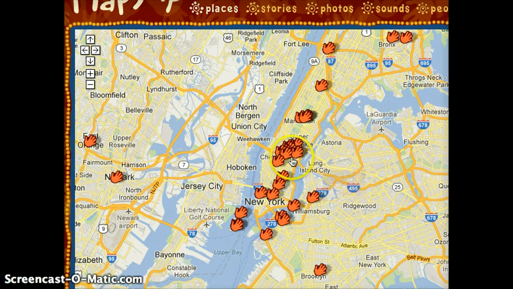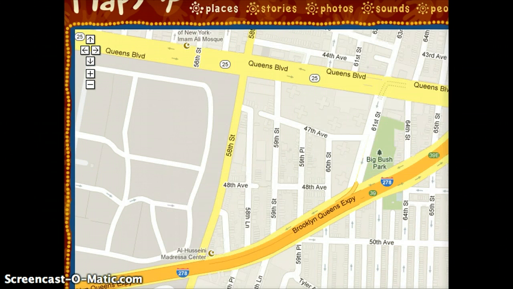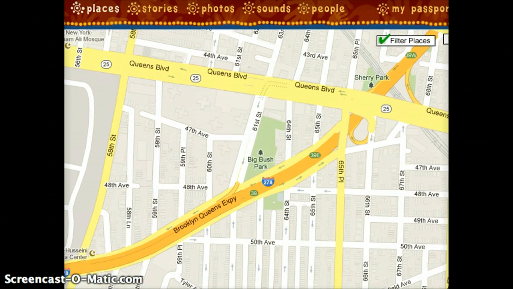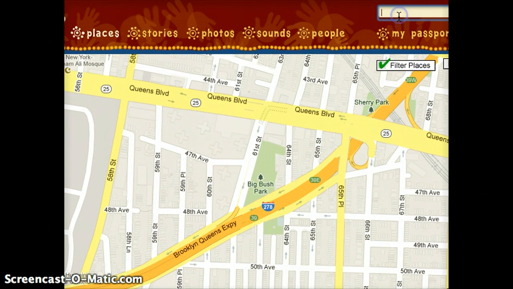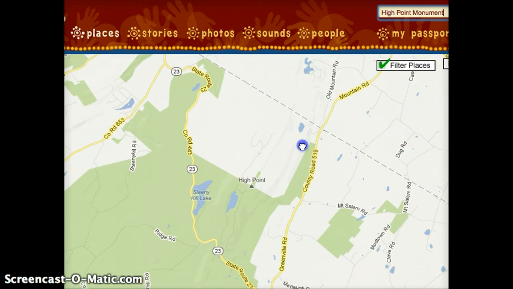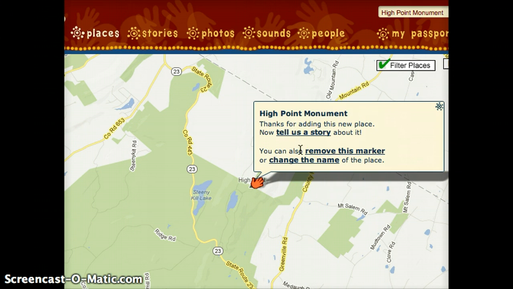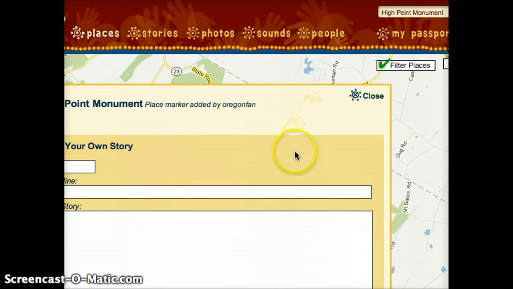So in order to make your own hand, make your own story, you go up here to the right. You can search for a place, so I'm just going to go High Point Monument. This is close to my house. In order to tag a place, you just simply click on the map and it places a hand there for you. You can name the place and save it, and you can tell a story about it.